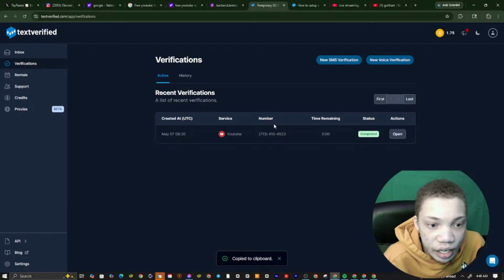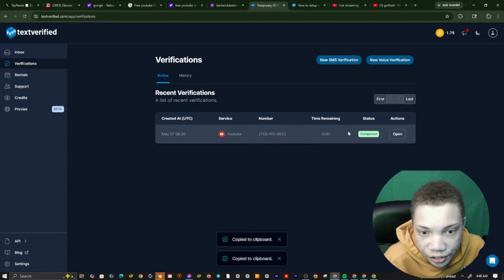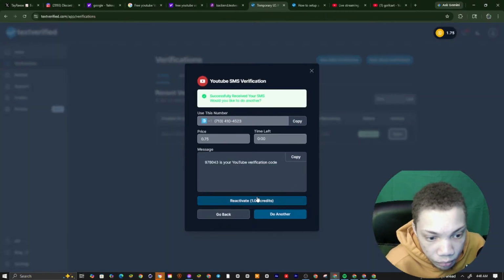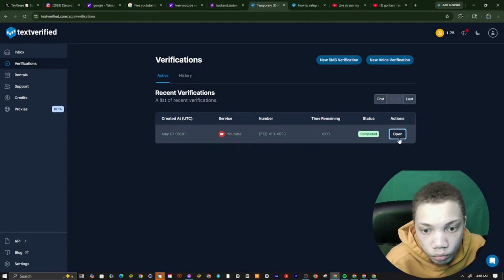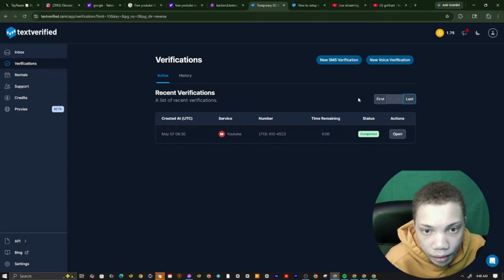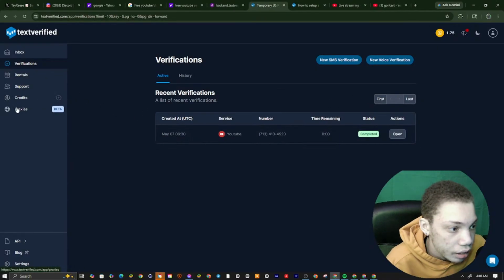Bro, you gotta think this is AT&T. This is a real number. This is AT&T. You see right here, this is completed. But if we wanted to, we could open this up, and if we want, we could basically reactivate. We could reactivate it for like $1, and we get the number right back. Yeah, so you can see right here, last, first. But yeah, you can see the status is completed.